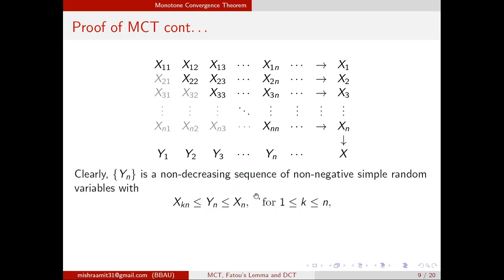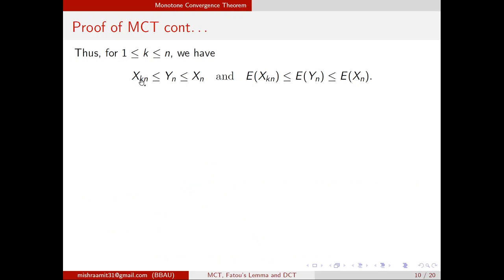And since yn is in between these two numbers, their expectation will also follow the same inequality. So with these two inequalities, we will do something. I write down these two inequalities once again. Now see, xkn is a non-negative simple random variable sequence. This was converging to xk.